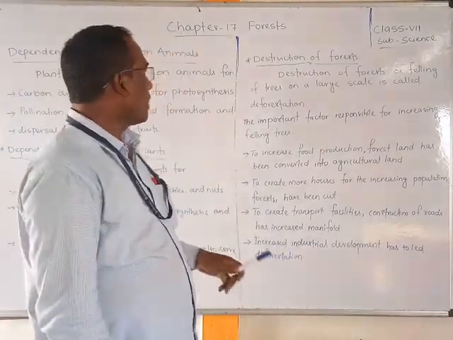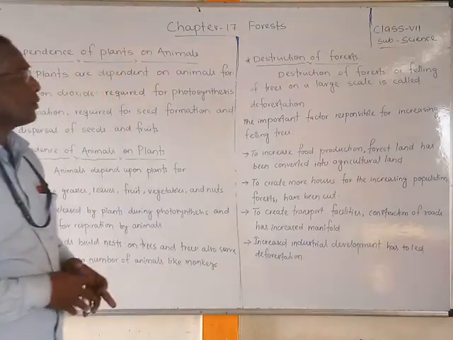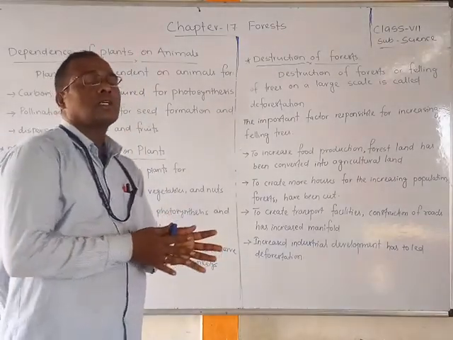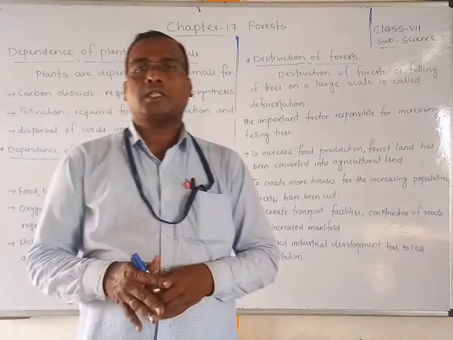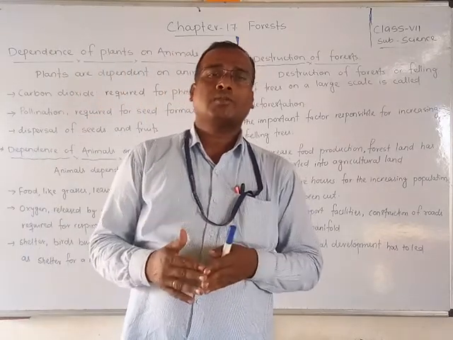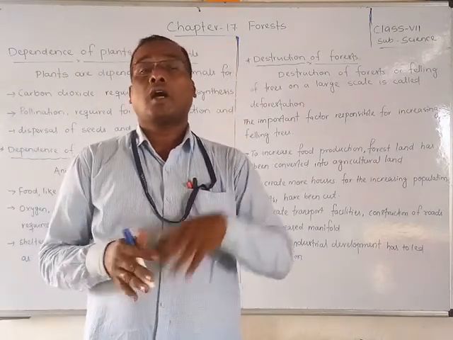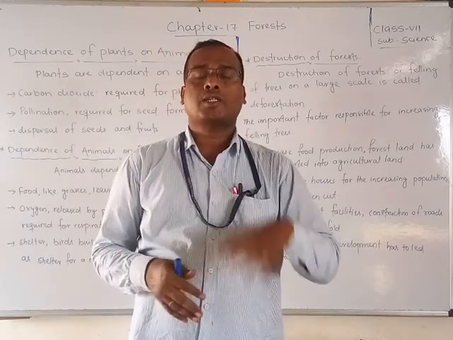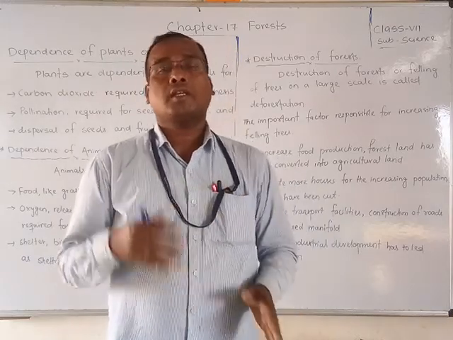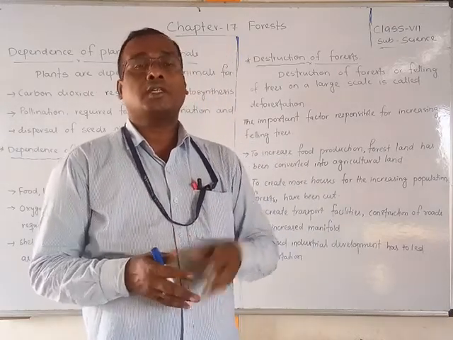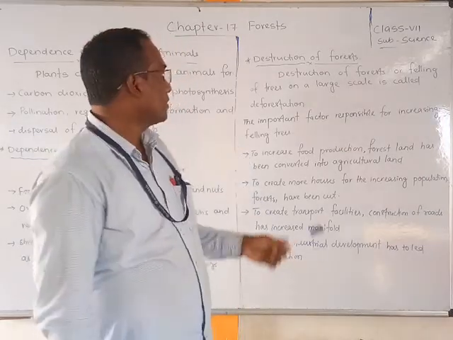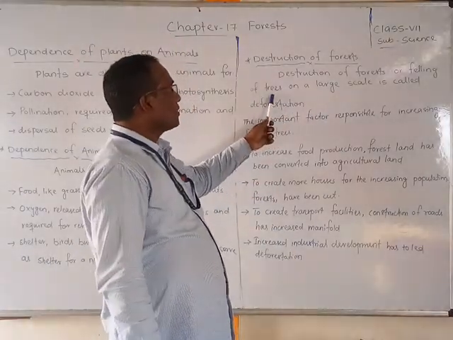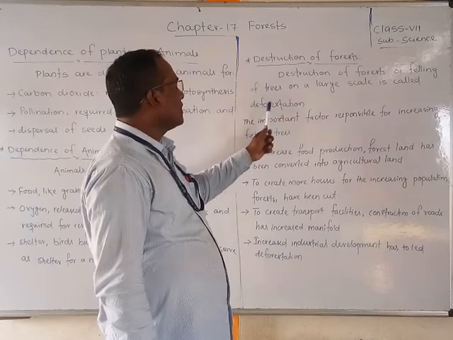Okay, so now we discuss the destruction of the forest. What does destruction mean, friends? Destroy means deforestation, like felling of the trees. How the trees are reducing, how the trees are being felled, that is what we call destruction of the forest. Destruction of forest or felling of the trees on a large scale is called deforestation.